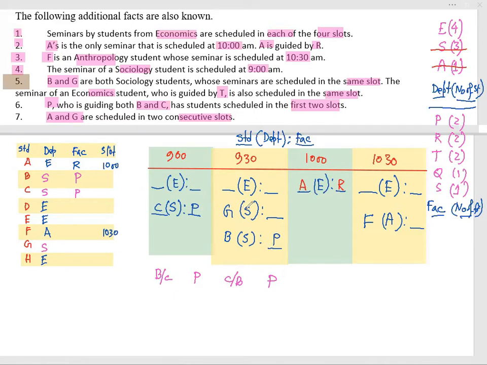G is here, sociology, which is consecutive with A. That means point number 7, consecutive slots, is taken. P guiding both B and C, who have students scheduled in the first 2 slots, is also considered. B and G are both sociology students whose seminars are scheduled in the same slot. The seminar of an economic student who is guided by T is also scheduled in the same slot. T needs to be in this location, T guiding this economic student.